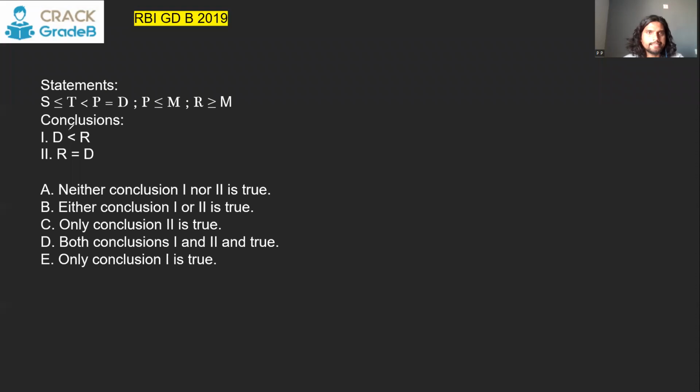Let's see this one. T and R. So T is here, R is here. The common element is M between these two. So we'll have to merge everything. First we'll go till P. We'll write T is equal to P till here. After P, you will write this. So P is less than equal to M. M has to be greater than equal to P. And R is greater than equal to M.